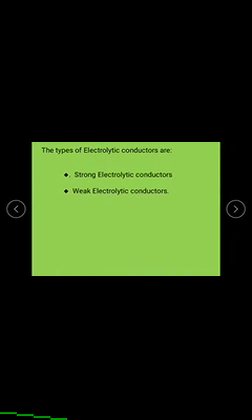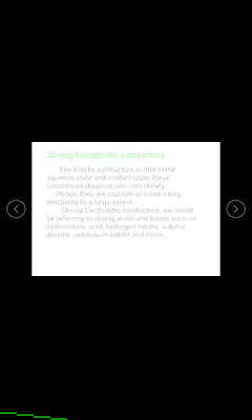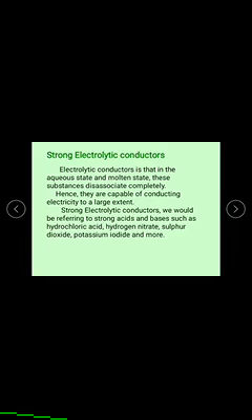Next one is one more classification of electrolytic conductors, based on the extent of ionization. These can be classified into two types: strong electrolytes and weak electrolytes. For strong electrolytic conductors, in examinations they may ask for the definition and examples.